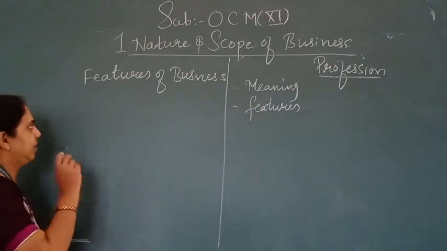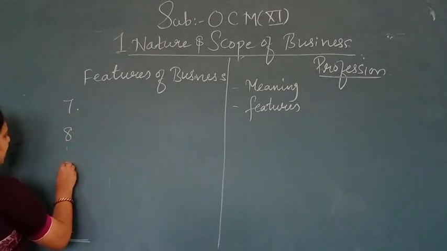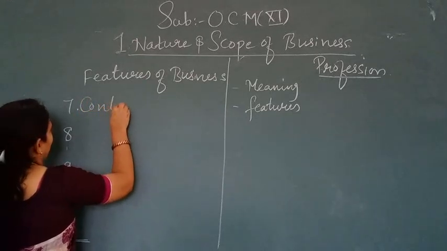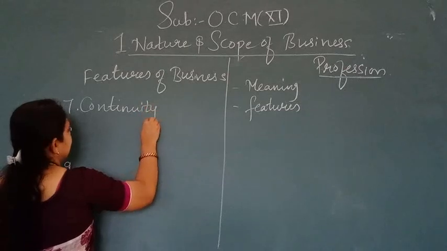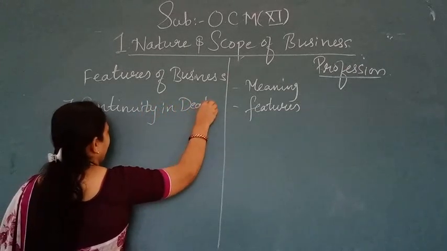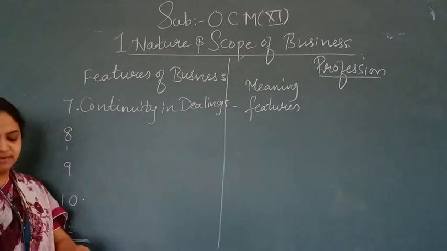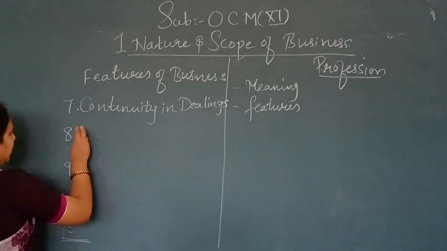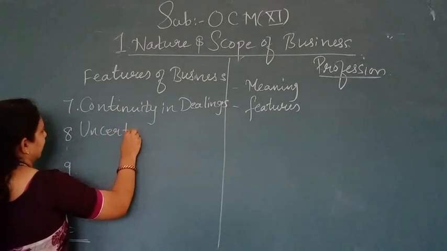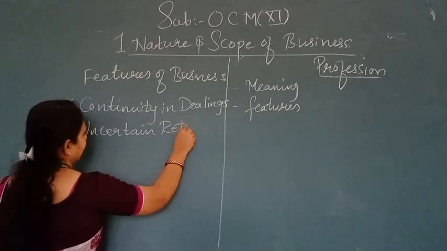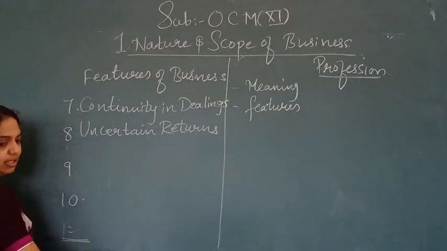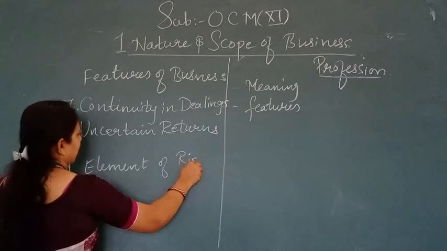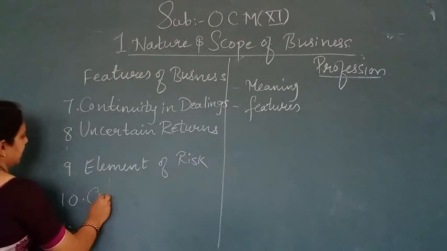The next 4 points are left, which I will teach you, and we will complete them. Point number 7 is continuity in dealings. Point number 8 is uncertain returns. Point number 9 is element of risk. And point number 10 is customer satisfaction.